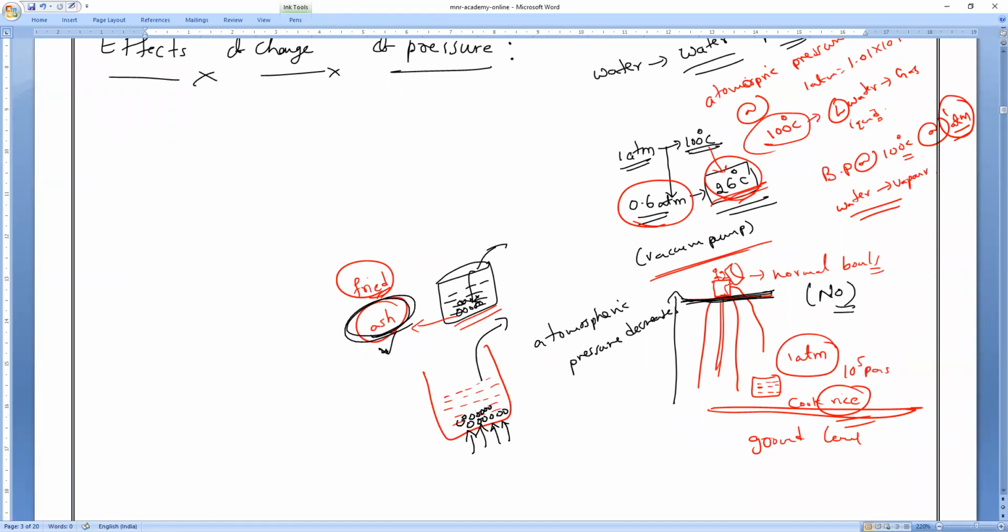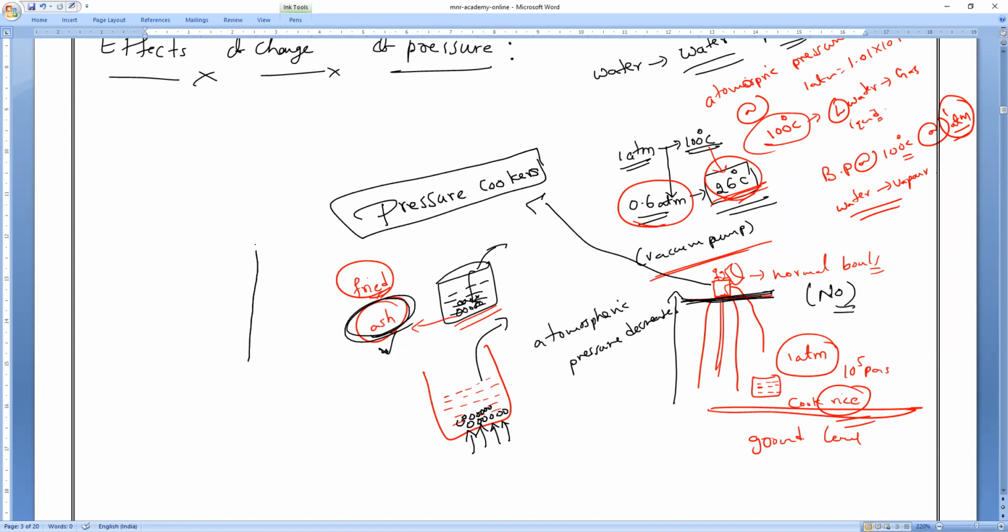If you are above the mountains, what is preferred for cooking purposes? Anybody? What is preferred? All of you? Yes, pressure cookers. So what is the importance of pressure cookers? They increase the pressure more, so that the water requires more temperature to evaporate.